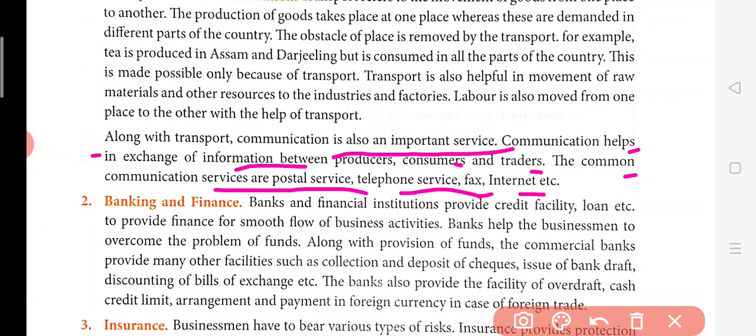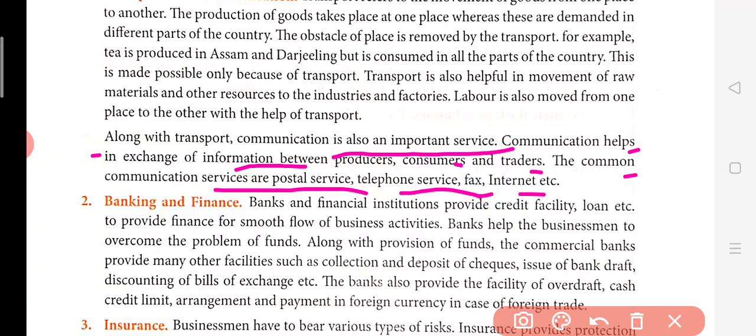Suppose we are running a company and we want to buy raw material, then we'll have to contact another company which is situated at some other place. So how are you going to contact? How are you going to communicate? Today, the simplest means is email, or you can send a fax. In today's time, emails are used because internet connectivity is everywhere, and we can easily use the internet for processing these orders. We can just put the order to the company, and they will answer through email, because they are also using the internet.